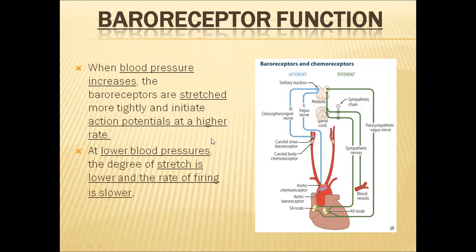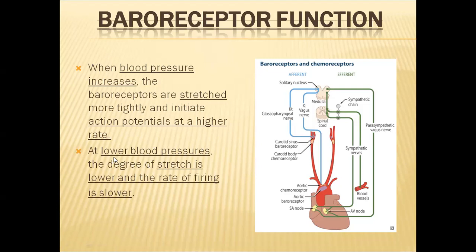The higher rate of action potentials will be sent to the cardiovascular center. In turn, the cardiovascular center in the brain will understand that the blood pressure is increased in the blood vessels. Now it is time to decrease the blood pressure. So accordingly, the cardio inhibitor center will be activated and it will take the necessary actions to decrease the blood pressure.